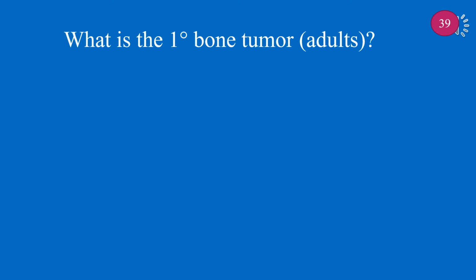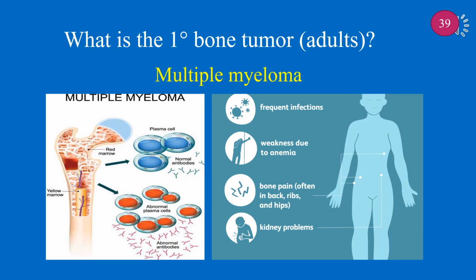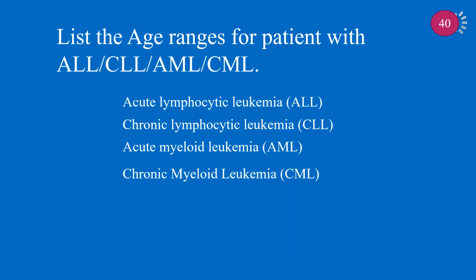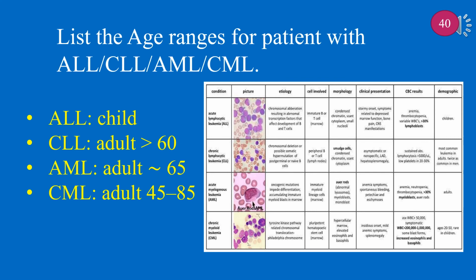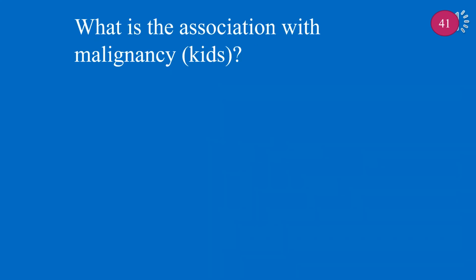What is the primary bone tumor in adults? Primary bone tumor in adults is multiple myeloma. List the age ranges for patients with ALL, CLL, AML, and CML. ALL, children. CLL, adults older than 60. AML, adults about 65. CML, adults between 45 and 85. What is the association with malignancy in kids? Malignancy in kids is associated with leukemia and brain tumors.